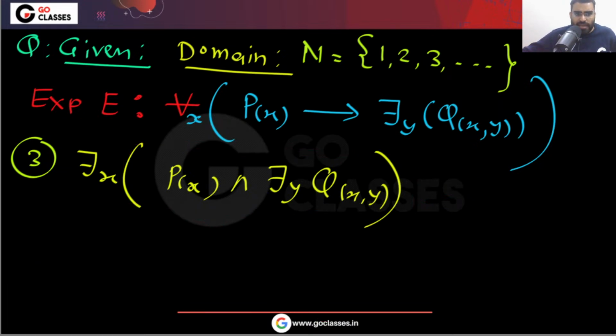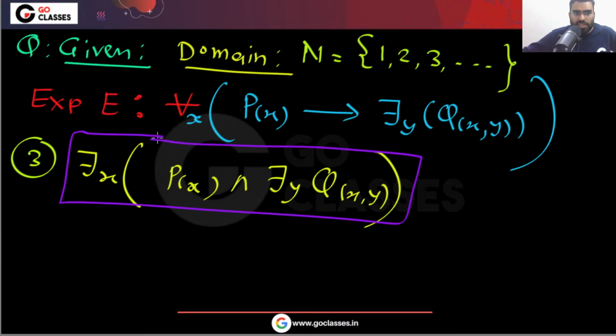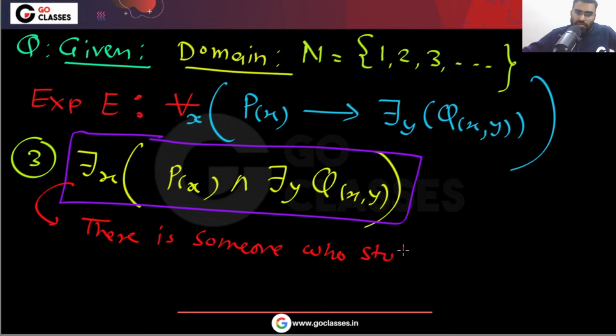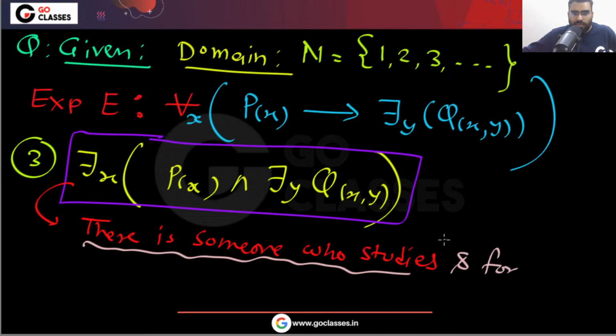Actually, please understand what this option is saying. This option is saying that there is someone who satisfies P, and for him there is someone. There is someone who studies, and for him there is someone to help.